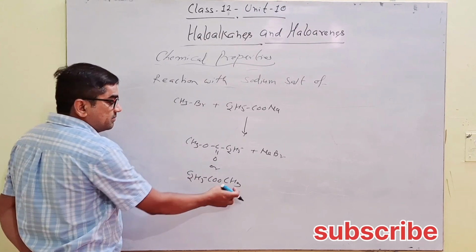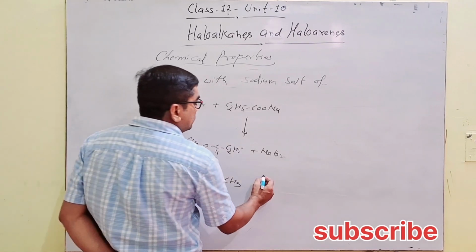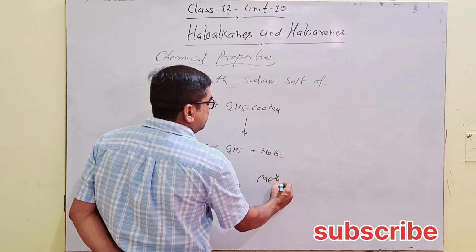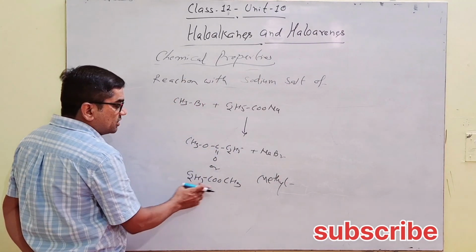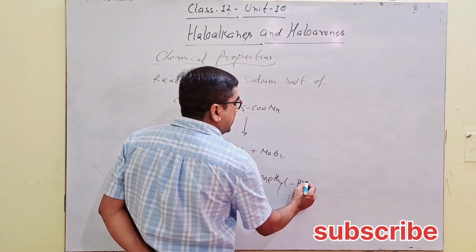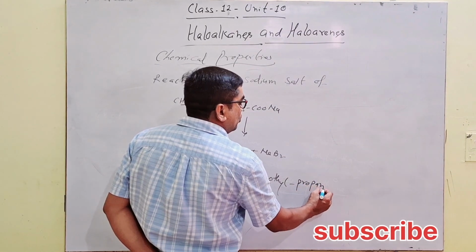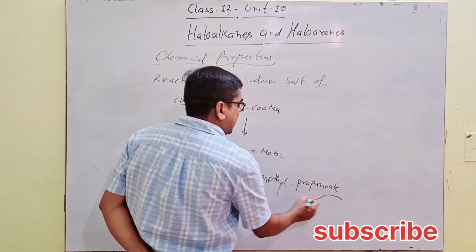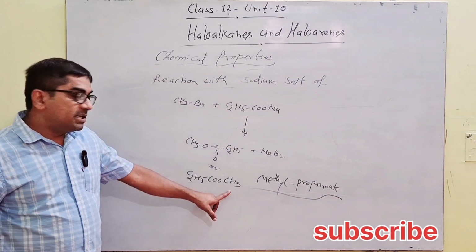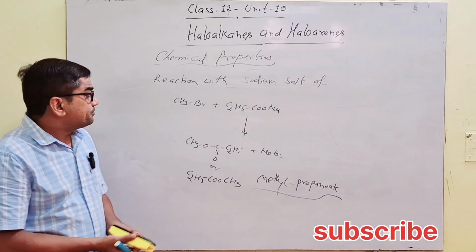This methyl is attached with oxygen, so name will be methyl. And here C2H5C is propanoate. This will be the name, methyl propanoate.